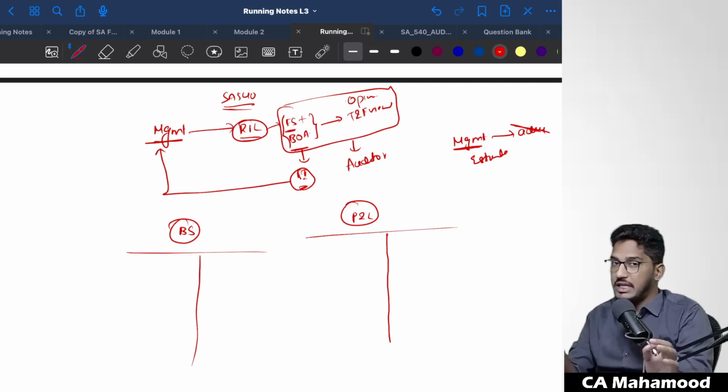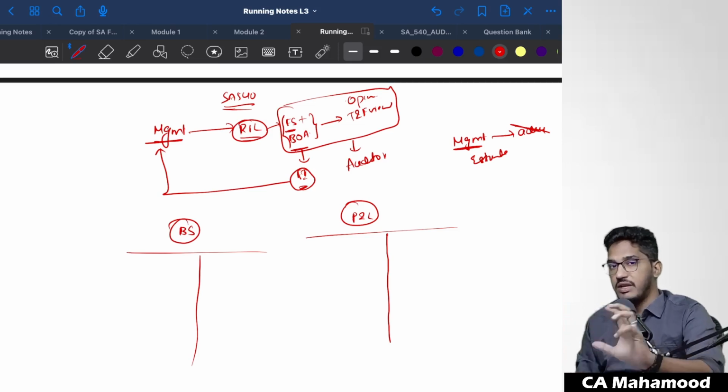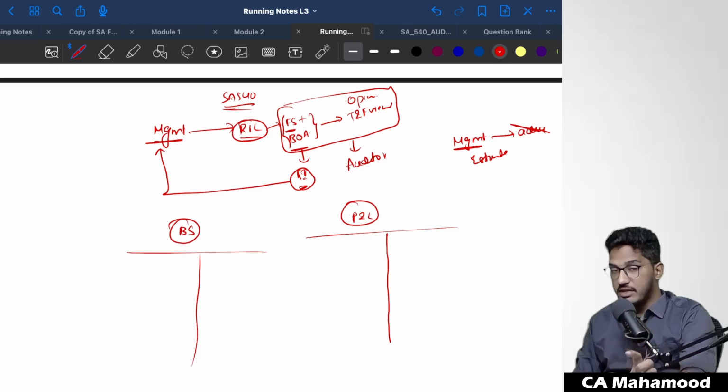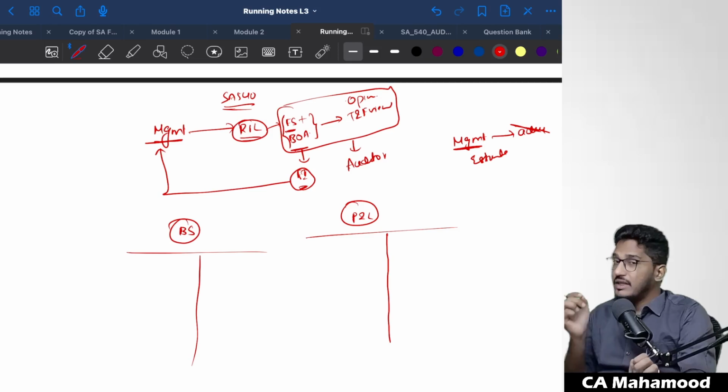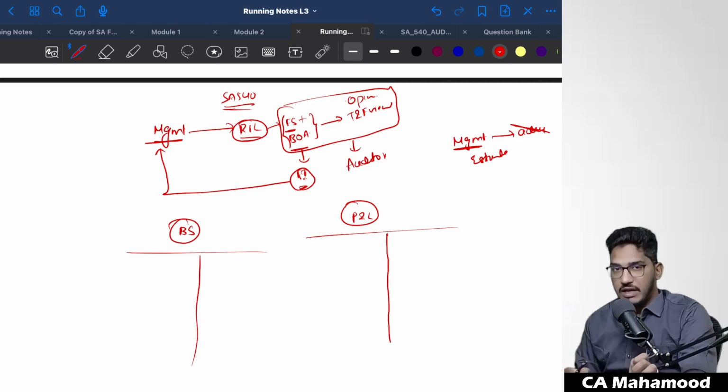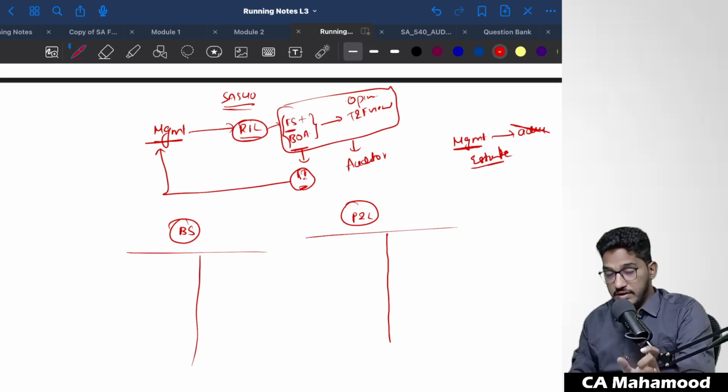There will be various items in the balance sheet and in the P&L where management cannot measure accurately. They can't do the precise calculation of those figures. Since they are unable to make the precise calculation, they will estimate those figures on the basis of various assumptions.